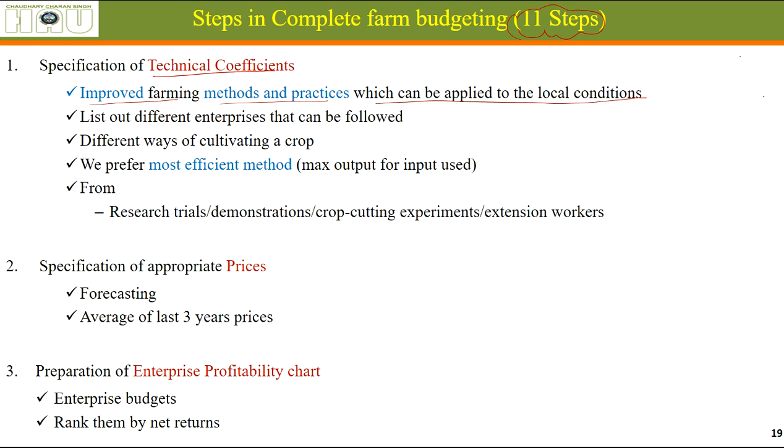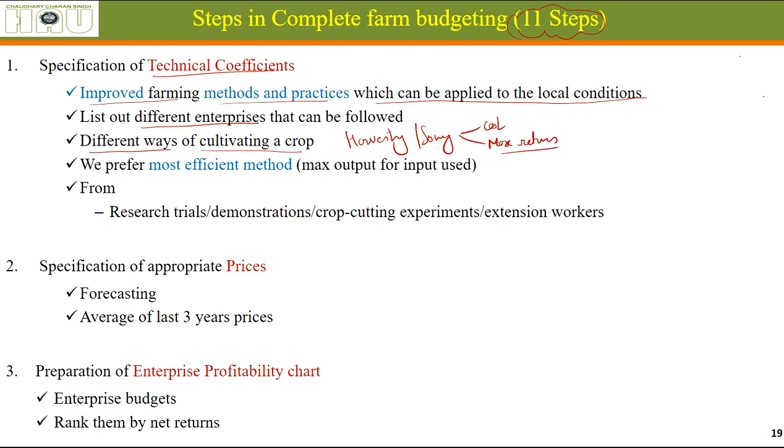What advancements can we make? Different enterprises according to our physical environment, according to the climate, according to our resource constraints. Different ways of cultivating a crop, or if we can change the manner of some things, let's say if there are any new machines for harvesting, for sowing, which can save cost and give more returns.